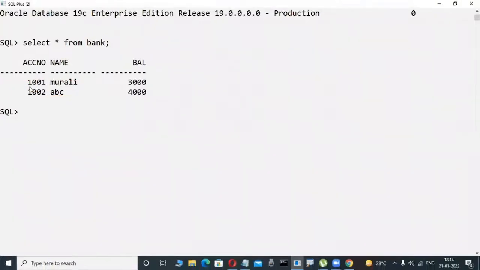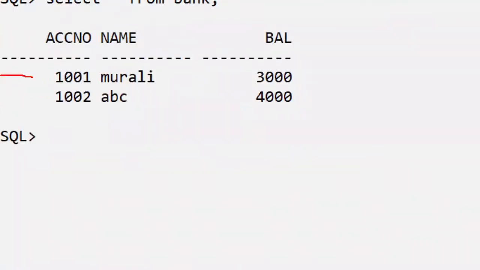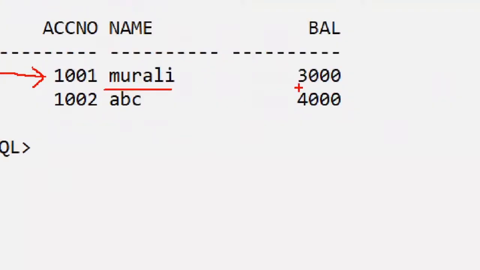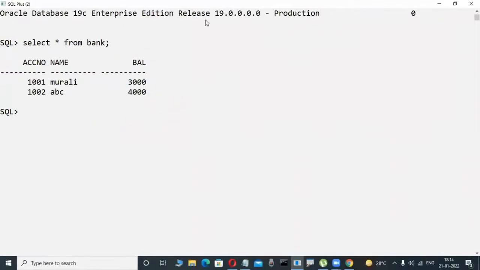Suppose this data: 1001 is an account number. My name is Murali, I'm an account holder. My balance is 3000, for example.